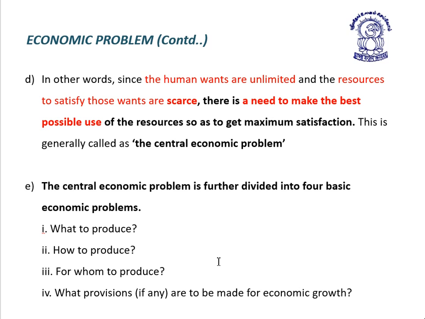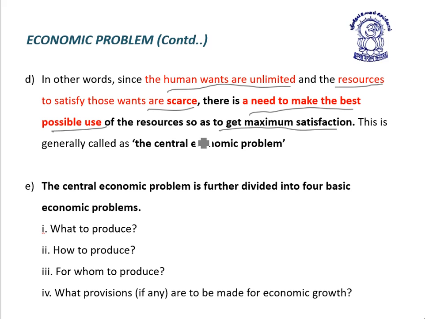Next, in other words, since human wants are unlimited, and resources to satisfy these wants are scarce, there is a need to make the best possible use of resources so as to get maximum satisfaction.